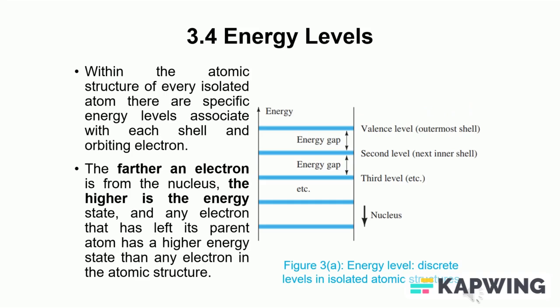Within the atomic structure of every isolated atom, there are specific energy levels associated with each shell and orbiting electron, as shown in the figure on your right. The farther an electron is from the nucleus, the higher is the energy state, and any electron that has left its parent atom has a higher energy state than any electron in the atomic structure.